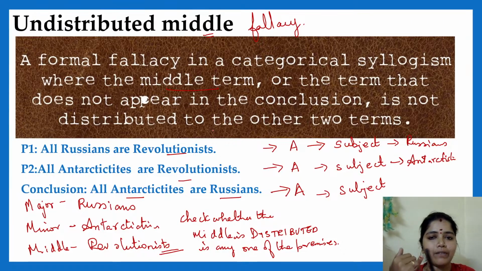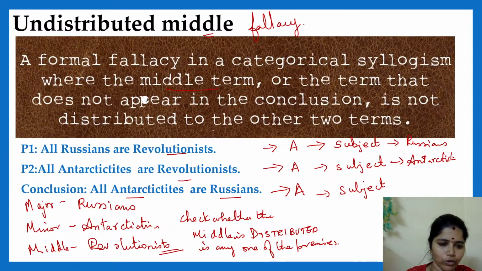So the fallacy is an error, an error in structure. The first rule is the undistributed middle fallacy. How to identify? We go to the syllogism, with premise 1, premise 2, and a conclusion. You find out the type of proposition, and then what the distribution is. Then find out the major term, middle term, and the minor term. For this fallacy, the middle term should be distributed in any one of the premises. If it is not distributed, then there will be an undistributed middle fallacy.